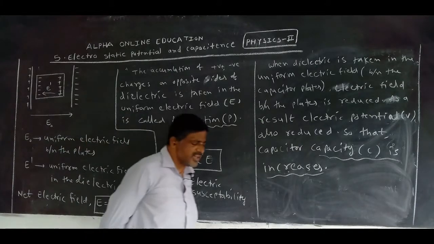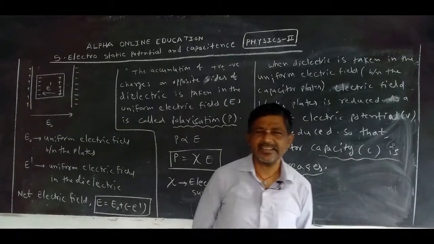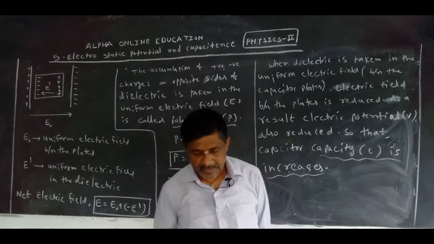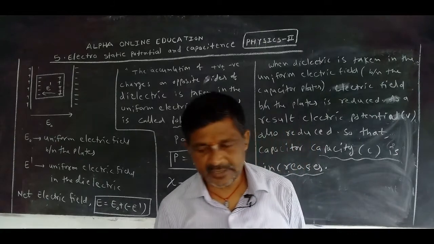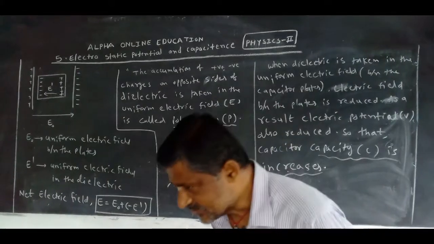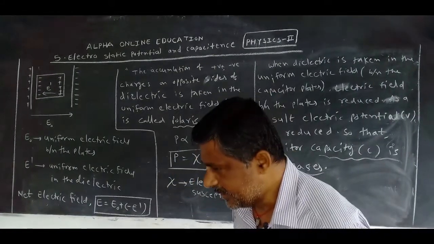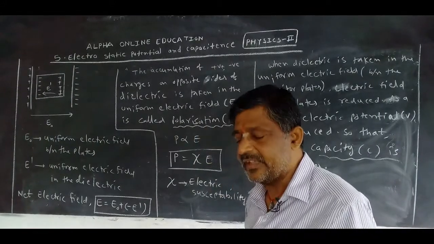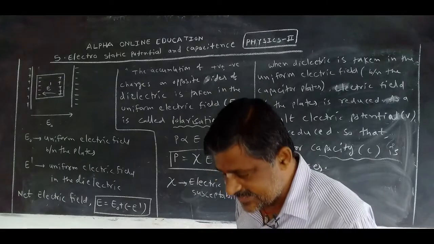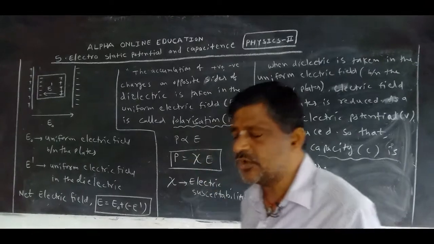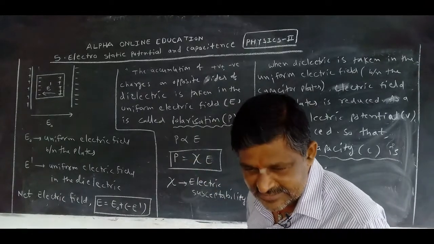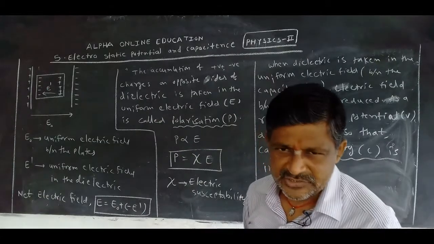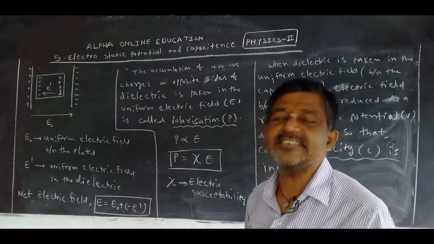Okay, but why are we studying this? When a dielectric is taken in a uniform electric field or between the capacitor plates, the electric field between the capacitor plates, what happens? It decreases. When the electric field decreases, the electric potential also decreases. As a result, what happens? The capacitor capacity increases.